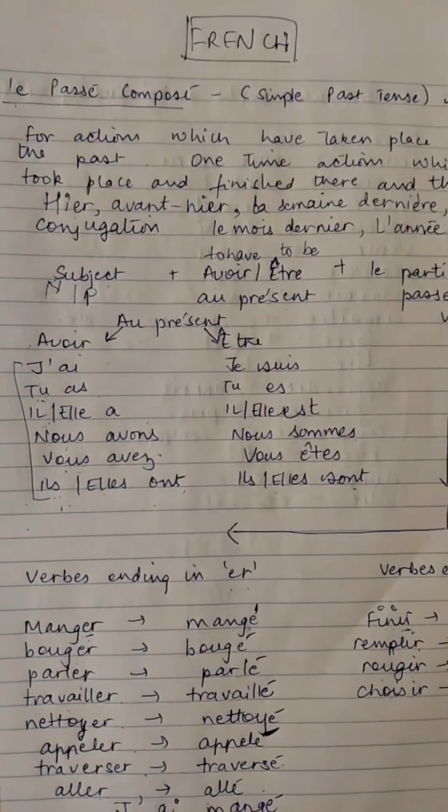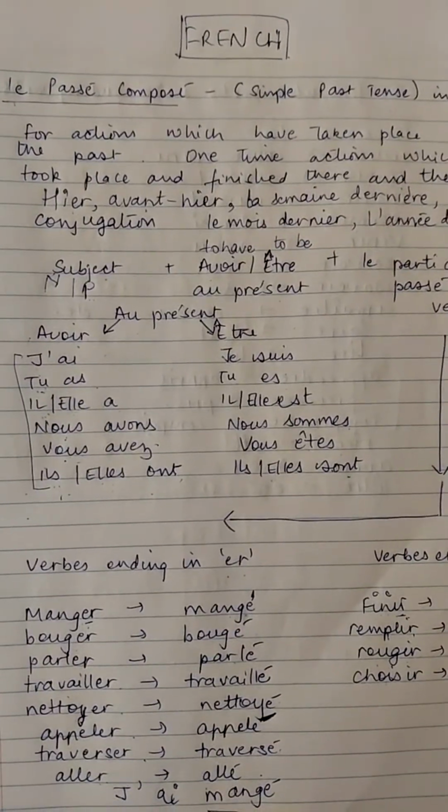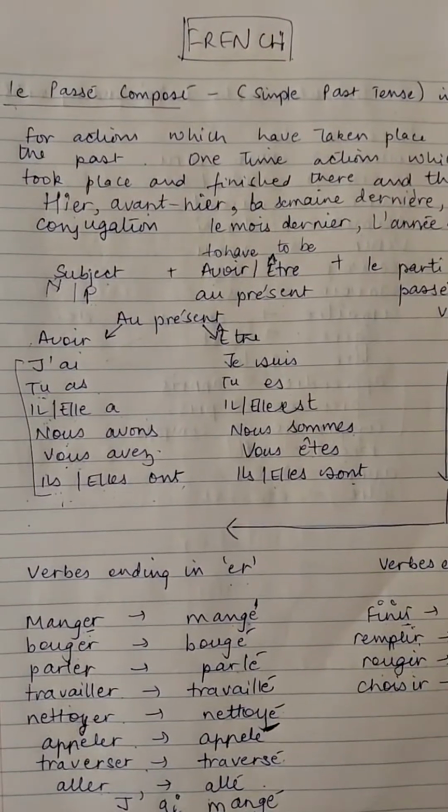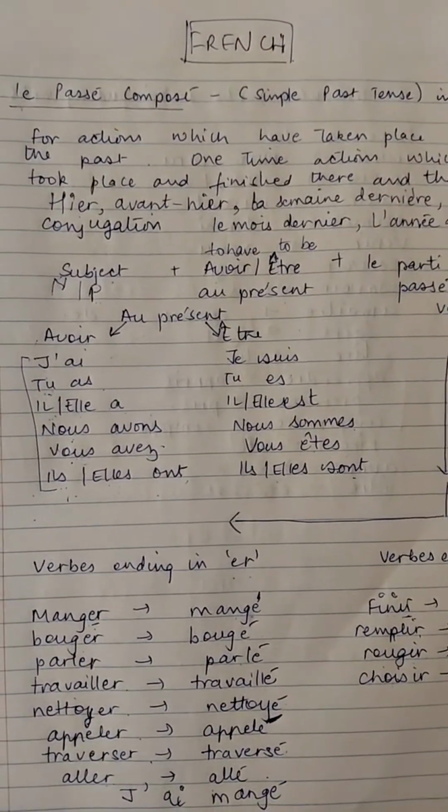Yesterday I ate a pizza. So the action happened in the past and it finished there and then. The action did not continue for a long time, right?